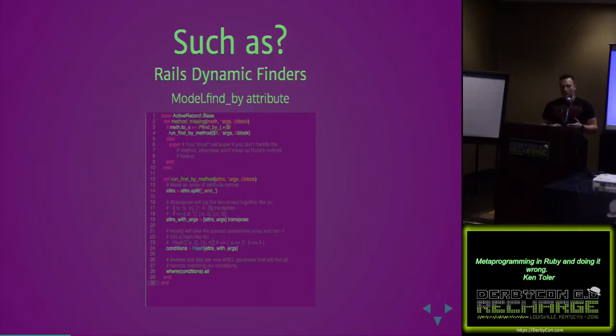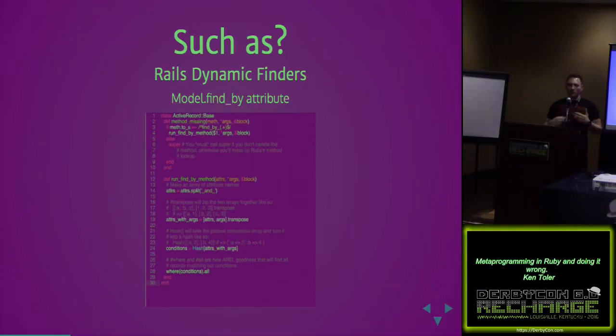Basically, Rails has this concept of a ghost method in find_by in ActiveRecord where it takes the tail end of a method that you have, throws it in, says, hey, that looks like something that I can find things on in the database in my persistence layer, does some stuff, looks for the condition, and returns them. So the cool thing about the metaprogramming part of this is that as long as I can create an attribute that is part of one of my database objects, I can find on it.